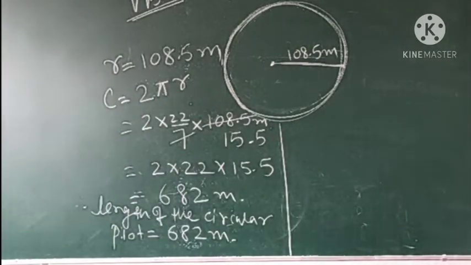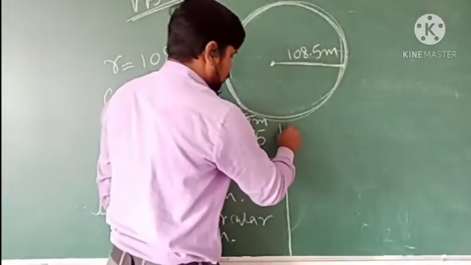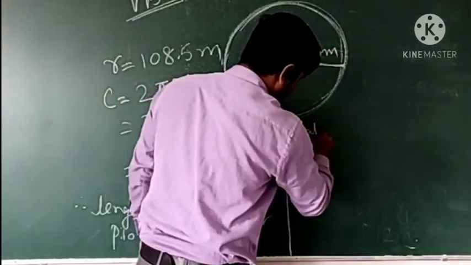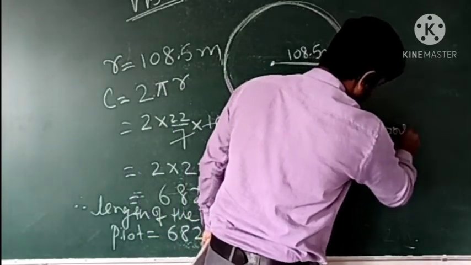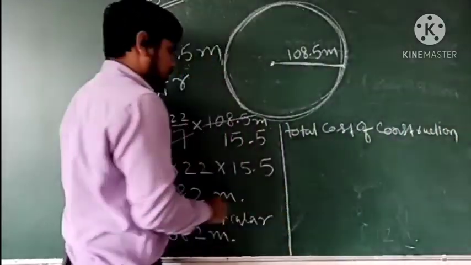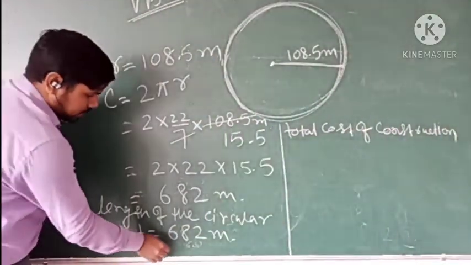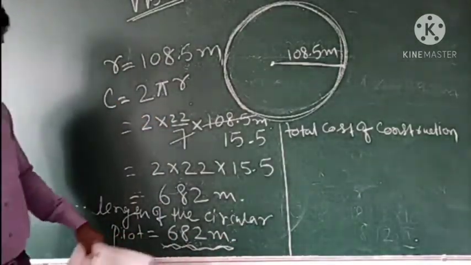So we will write like this: the cost of constructing 1 meter wall is equal to 510 rupees. Therefore the total cost of constructing 682 meter of wall, 1 meter is 510 rupees.